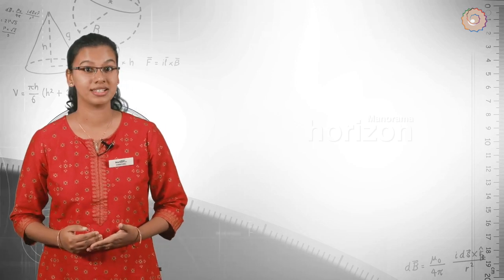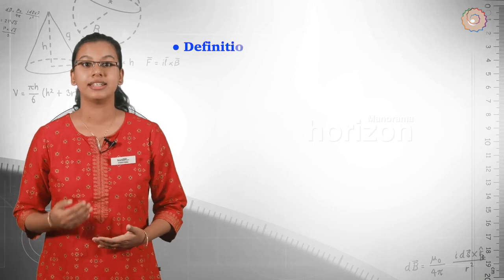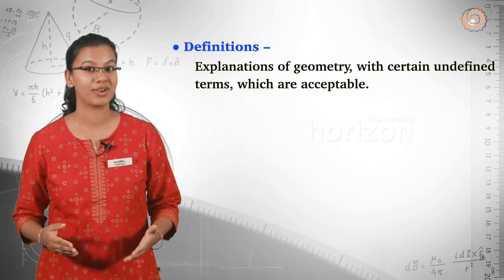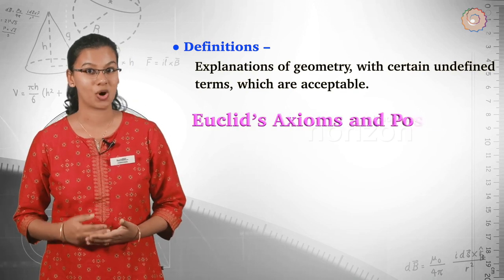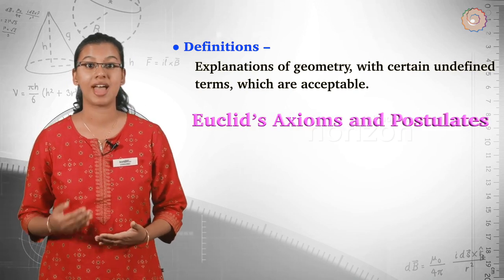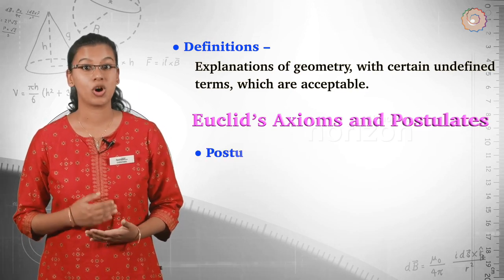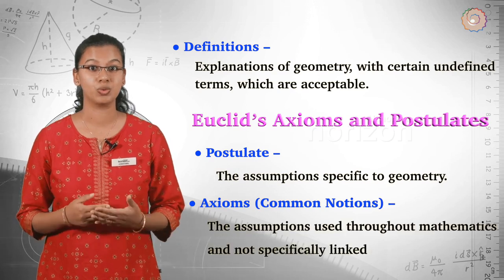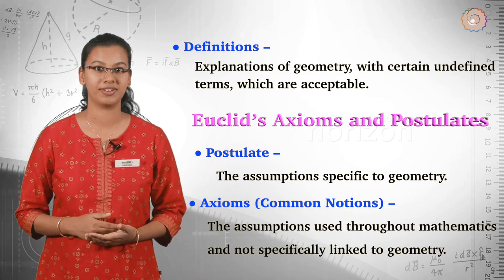Elements mainly consists of definitions, axioms, and postulates. Definitions are explanations that consist of certain undefined terms which are acceptable. Axioms and postulates are assumptions of actually obvious universal truths, in which postulates are specific to geometry and axioms are used throughout mathematics and not specifically linked to geometry.